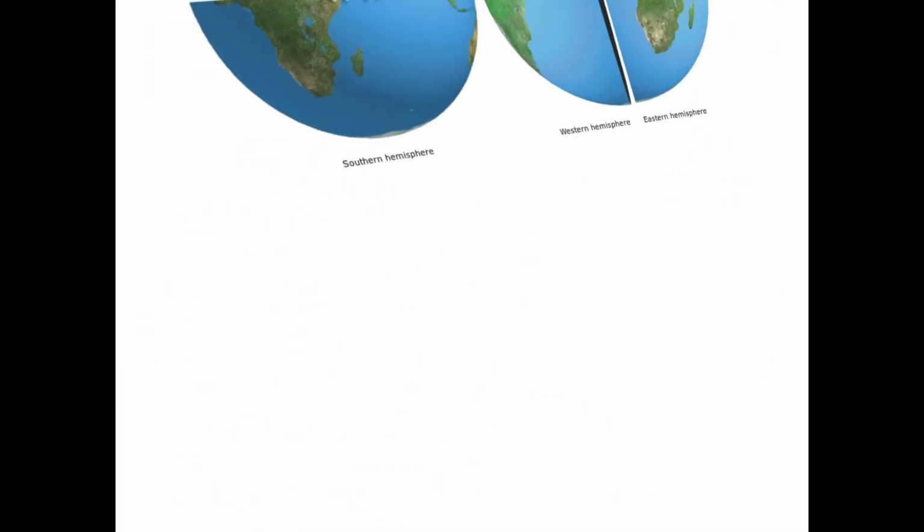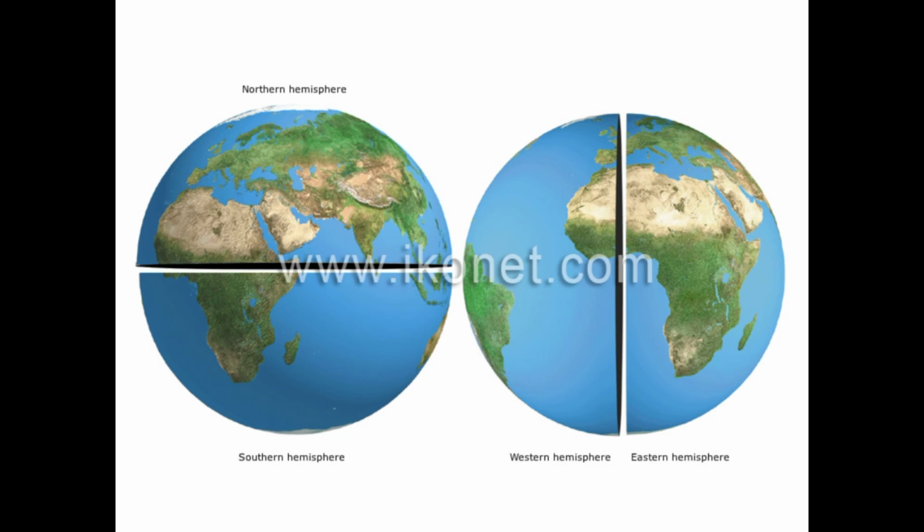See, observe here. This is horizontal. See, the equator divides the northern hemisphere and southern hemisphere. On this side, there are the 0 degree longitude and 180 degrees longitude. These divide the earth into another two hemispheres, the eastern hemisphere and the western hemisphere. Okay, it will come in the next classes.